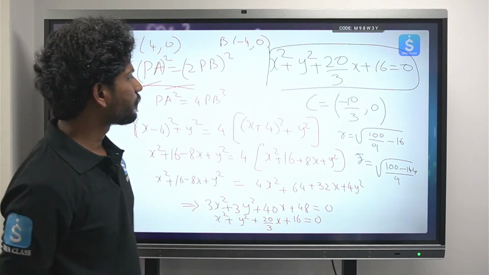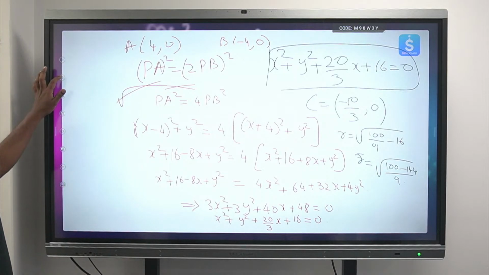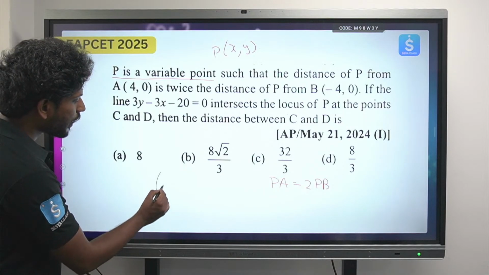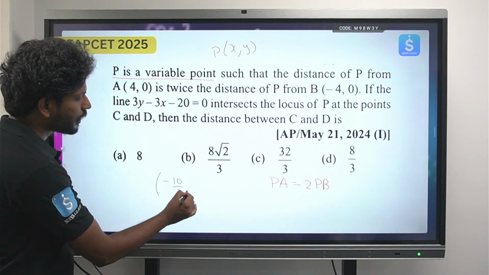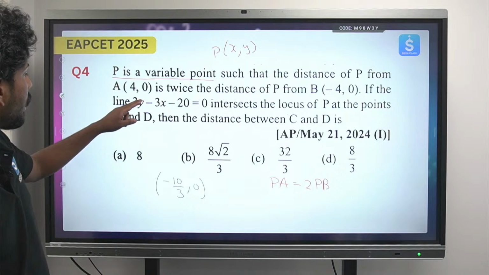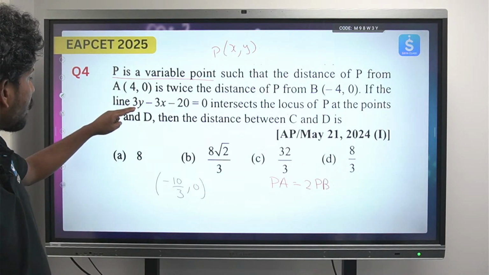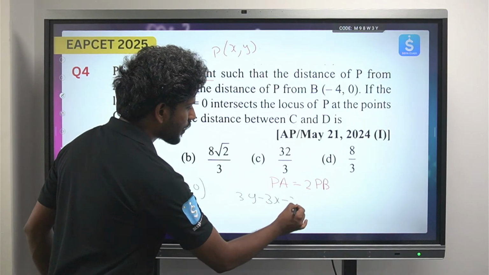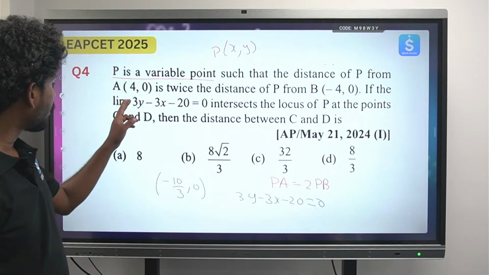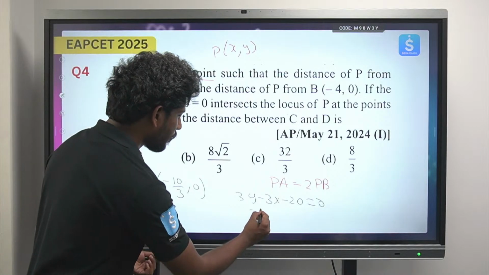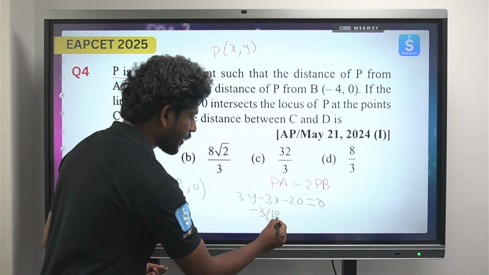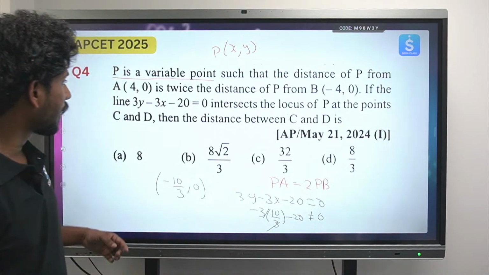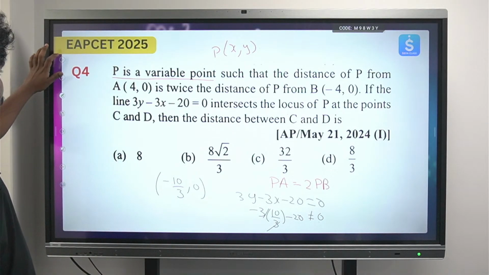So from here you can see that if you try to substitute this value, minus 10 by 3, into 3y minus 3x minus 20, just try to see if it satisfies the equation 3y minus 3x minus 20 equals 0. The y value is 0, minus 3 into 10 by 3 minus 20, so this will be minus 10 minus 30, so this does not pass through the equation.